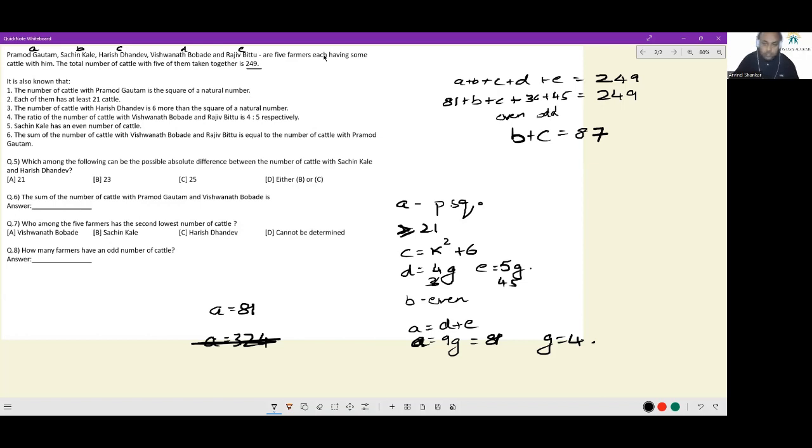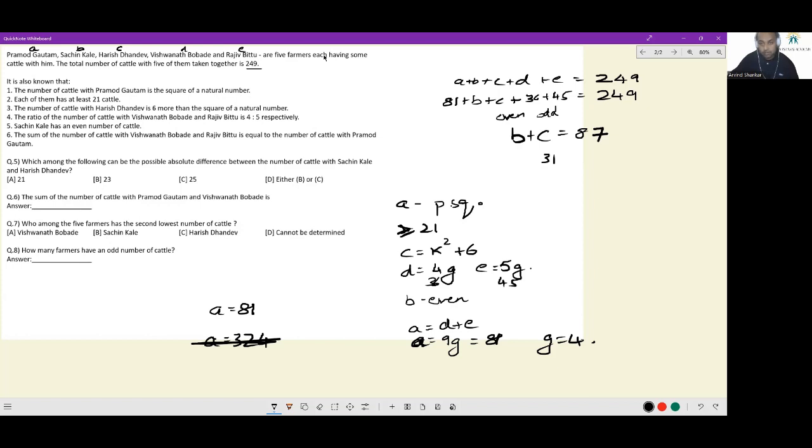And for C, we know it is a perfect square plus 6. So let's look at the odd perfect squares that C can be, and correspondingly we'll get the value of B. It can't be 1. It can't be 9. 25 plus 6, 31, it can be.